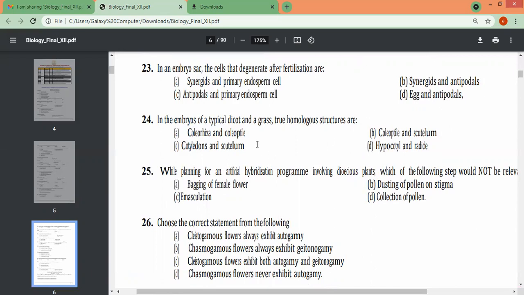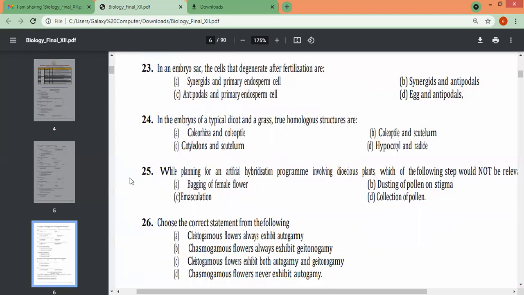24th. In the embryos of a typical dicot and a grass, true homologous structures are coleorhiza and coleoptile, cotyledons and scutellum, coleoptile and scutellum, hypocotyl and radicle. Okay, so scutellum and cotyledons are the ones you have to see. Then we come to 25th.